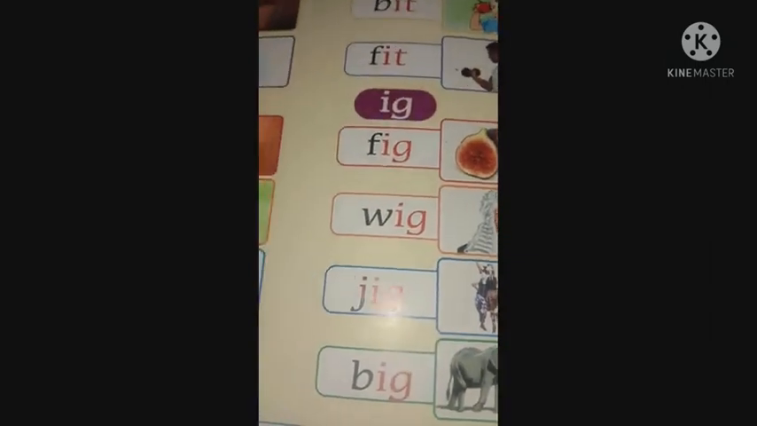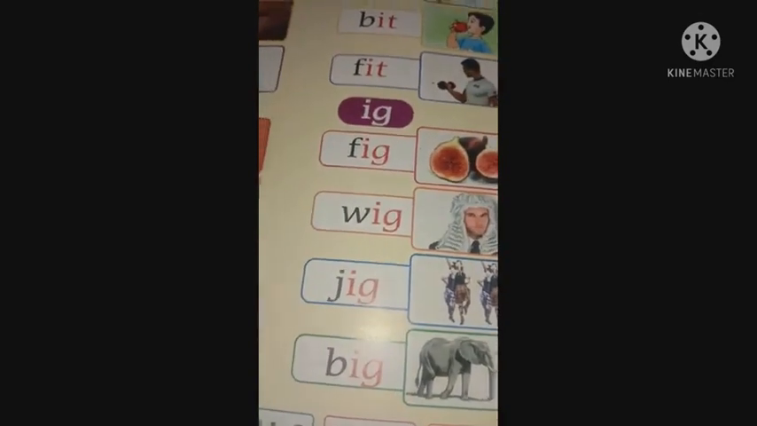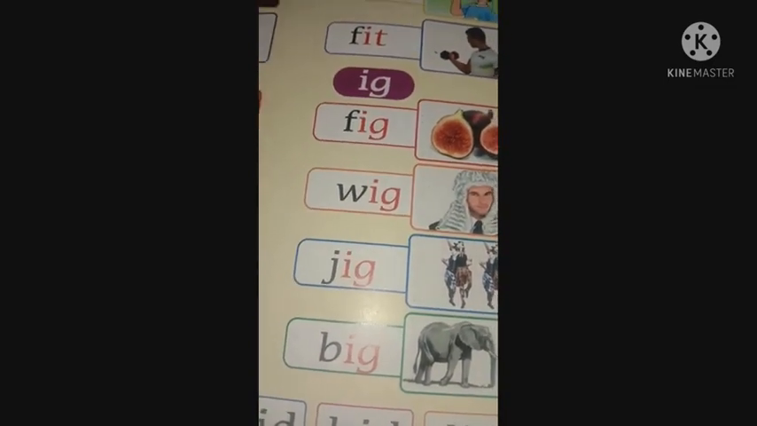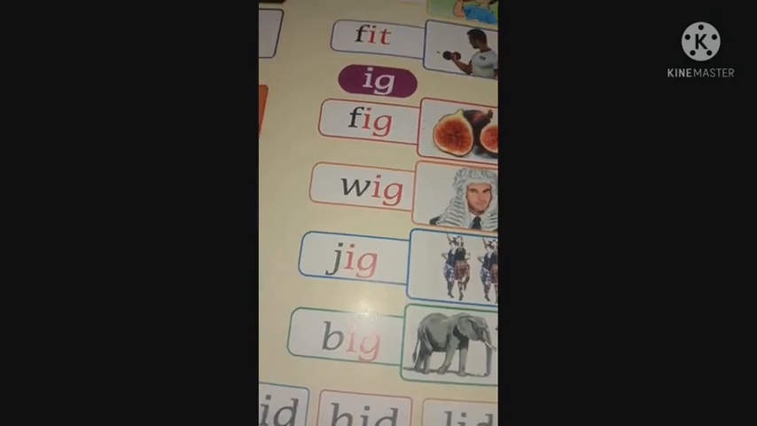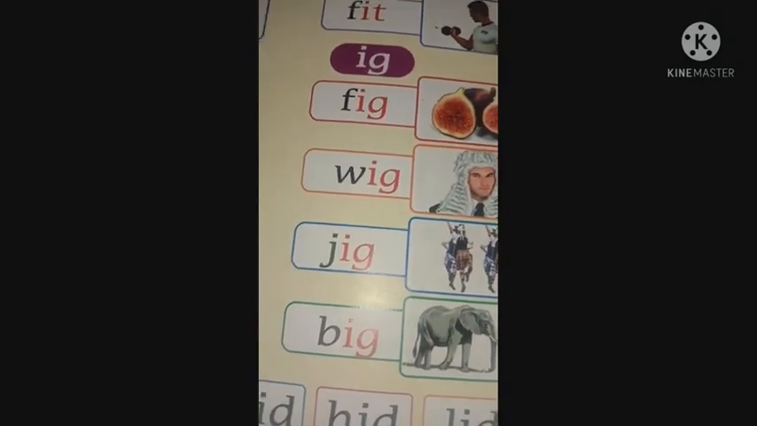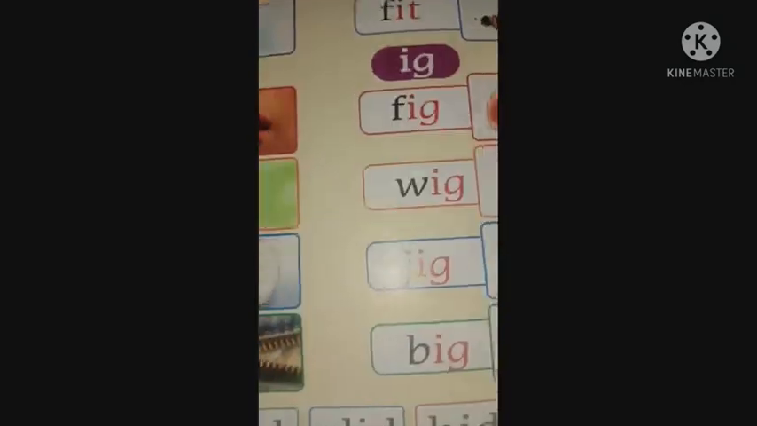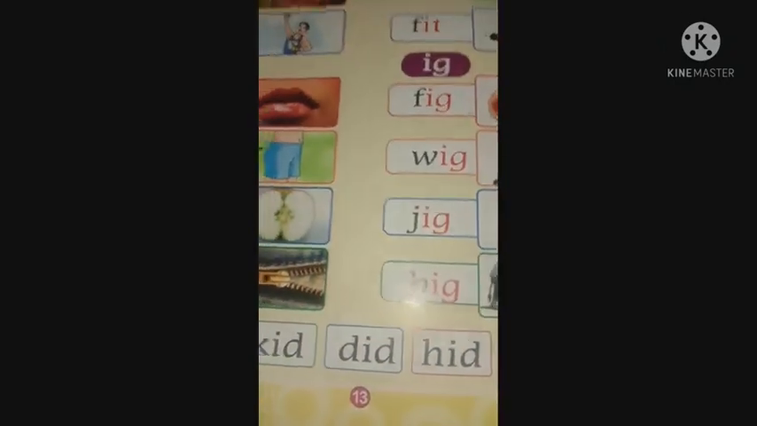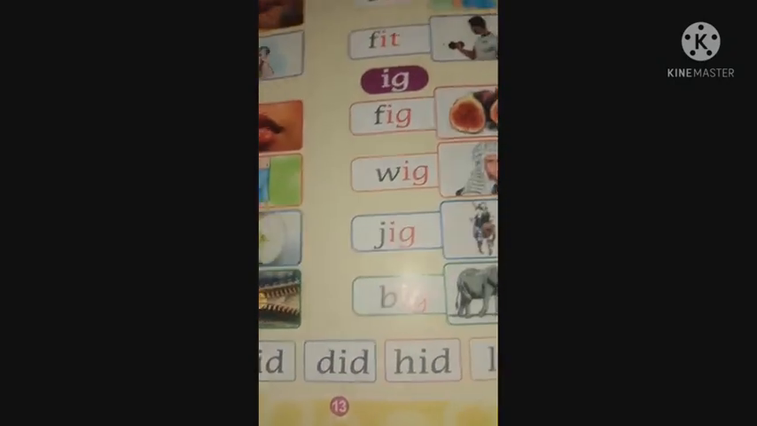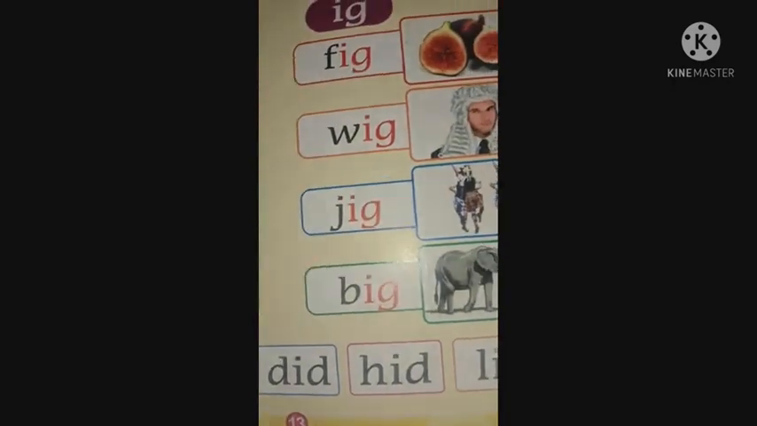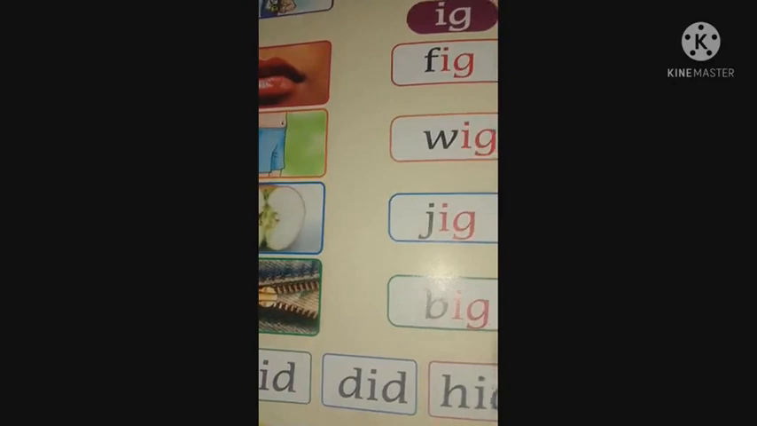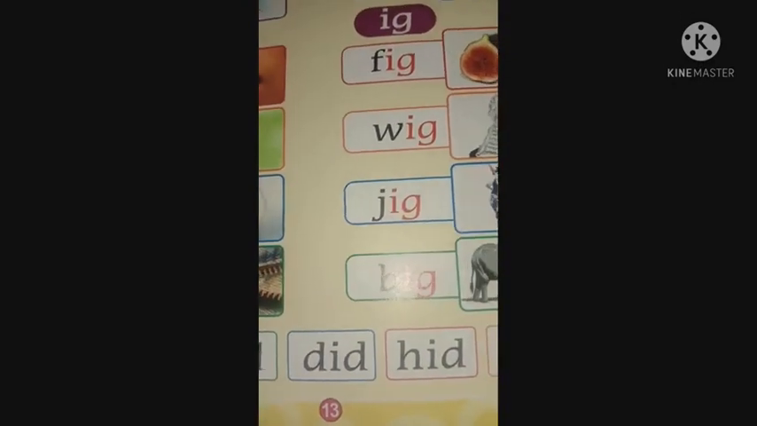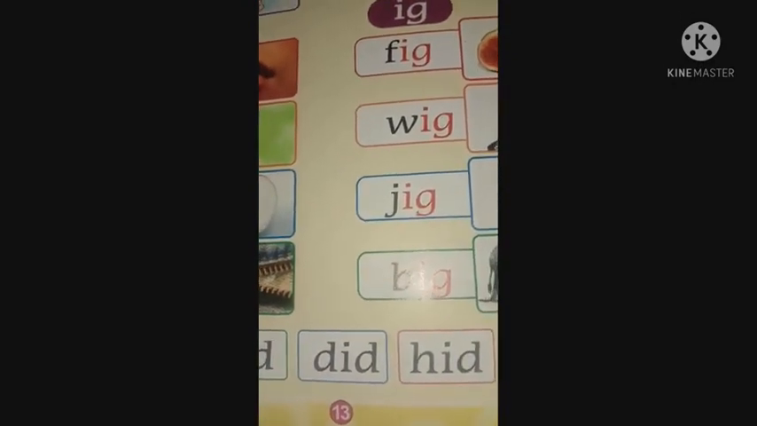The next one is fig. F-I-G, fig. F says fa, I says e, G says ga. Fa, e, ga. Fig. The next one is wig. Wa, e, ga. Wig. The next one is jig. J-I-G, jig. Ja, e, ga. The next one is big. B-I-G, big. Ba, e, ga.